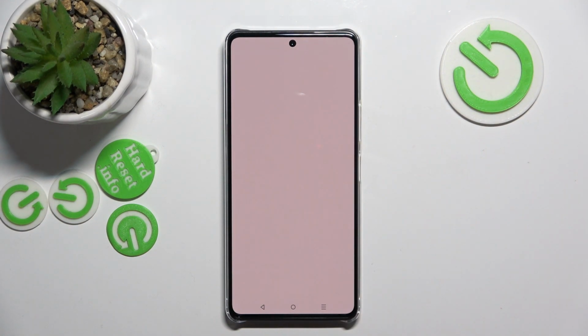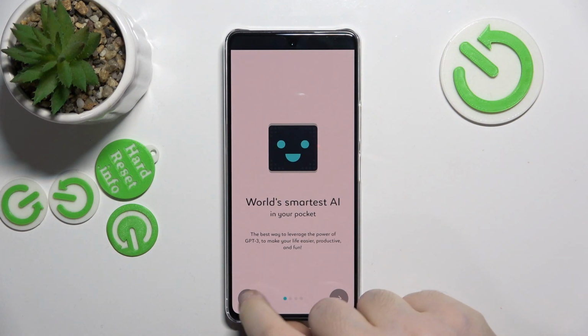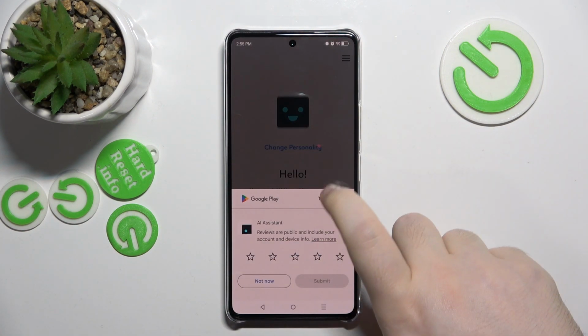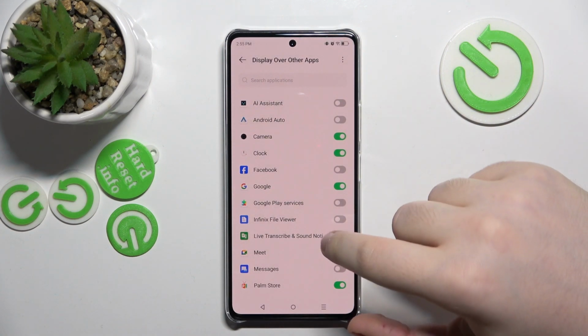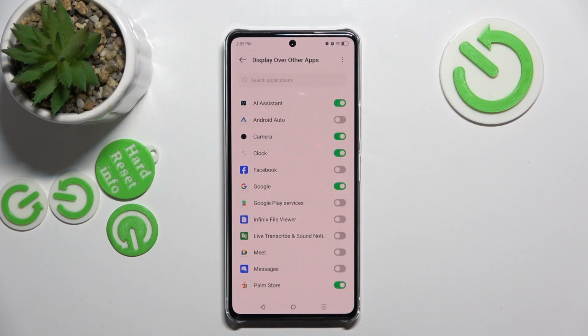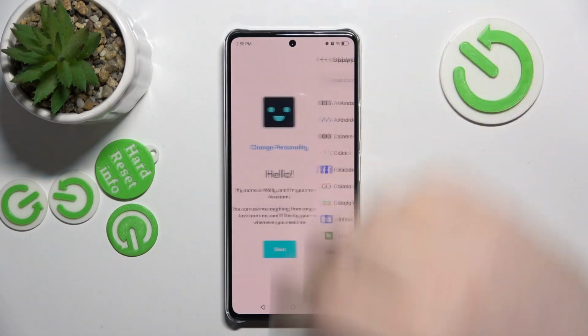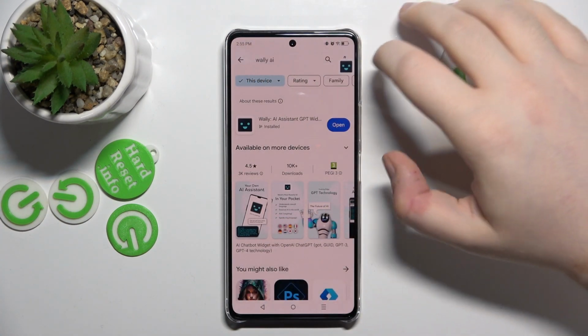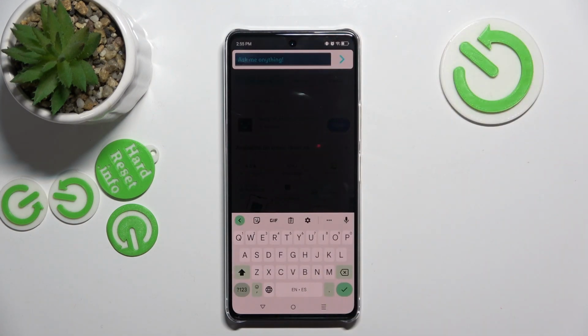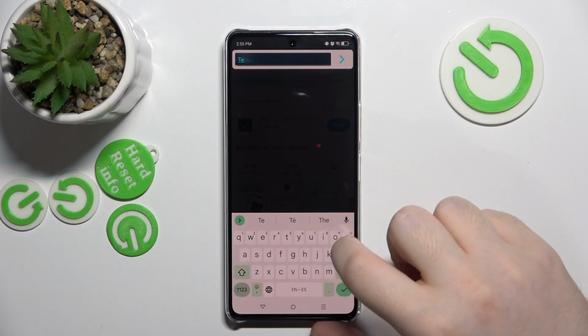And click open. Here you can skip this introduction, and now click open permissions, and you have to find AI assistant in this list and click here, and now click back and click start. And as you can see, here is your Chat GPT widget, and you can open him and tell him to do something.